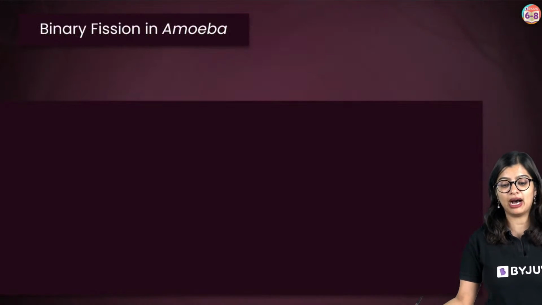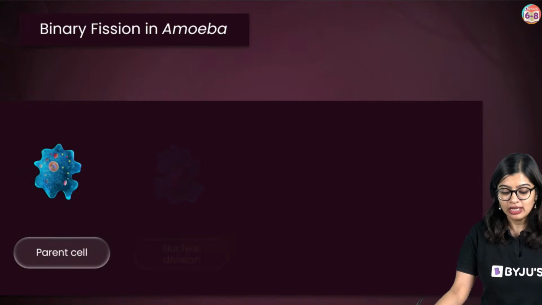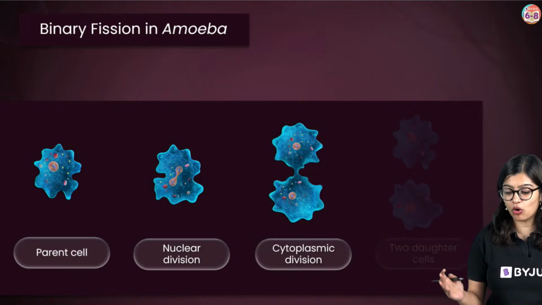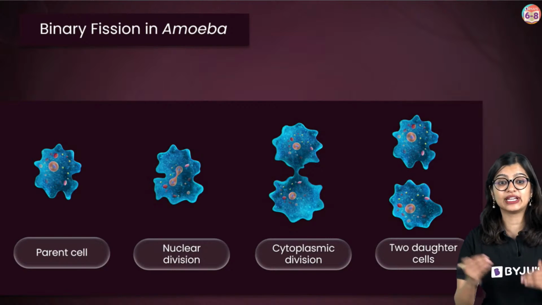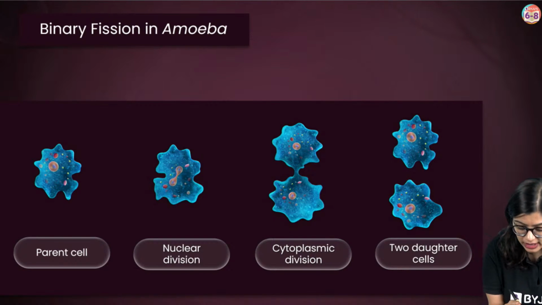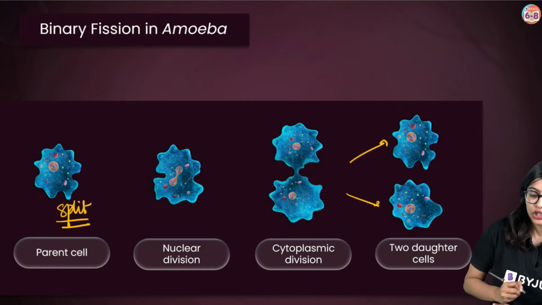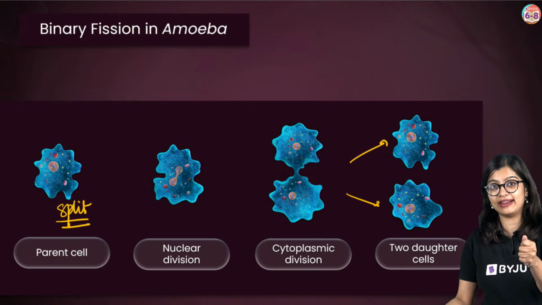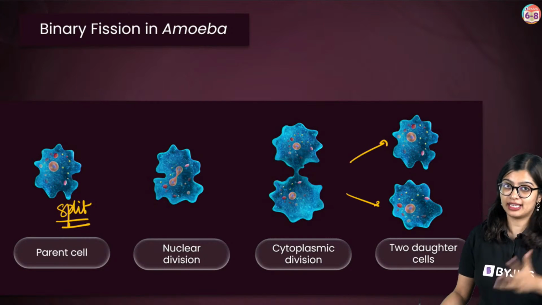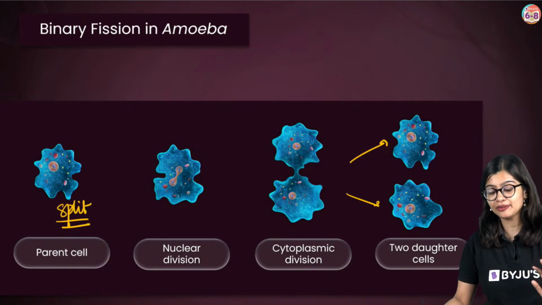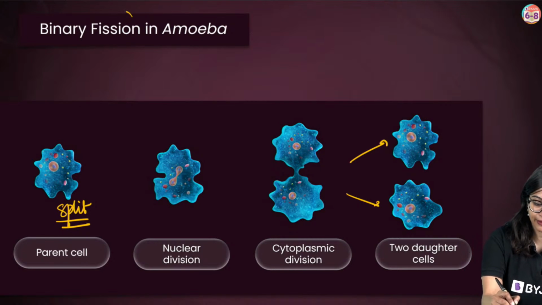Now, in amoeba, what happens is that this parent will undergo various changes within itself, and it will split into two. So any type wherein the parent is splitting and giving rise to offspring, we call this fission.